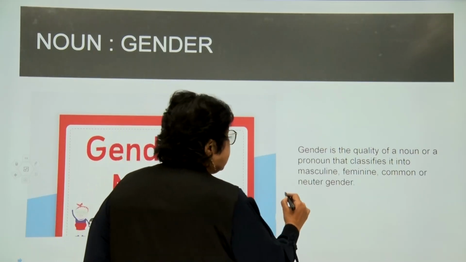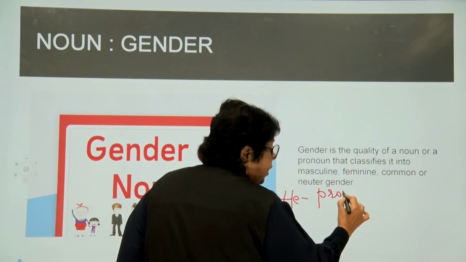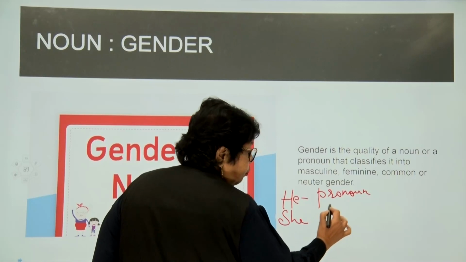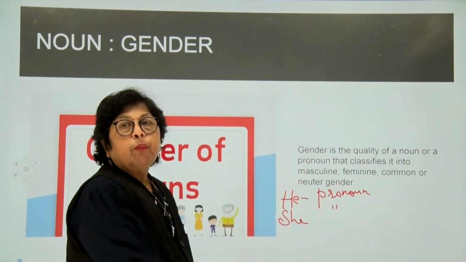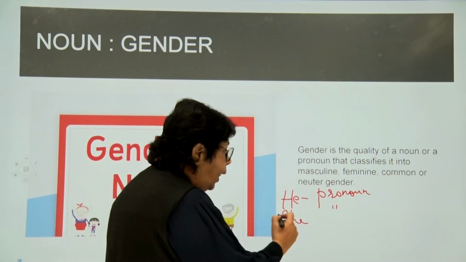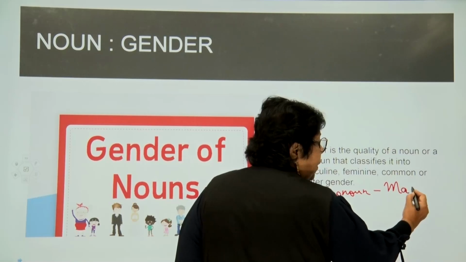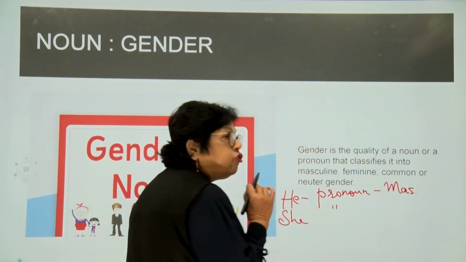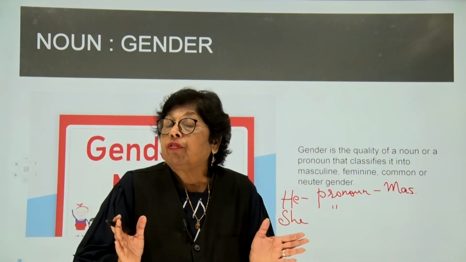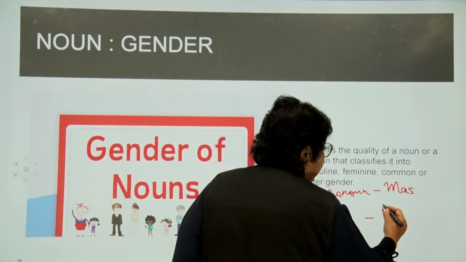She is also a pronoun. But what is the gender of he? Well, he stands for a boy, so he is a masculine gender. She stands for a female, so obviously, children, she would be in a feminine gender.